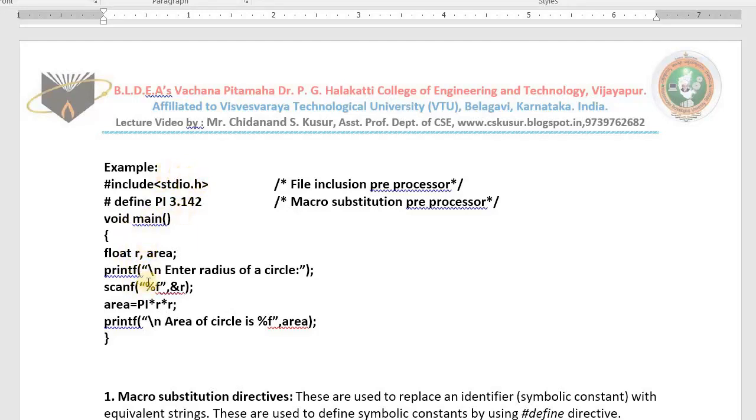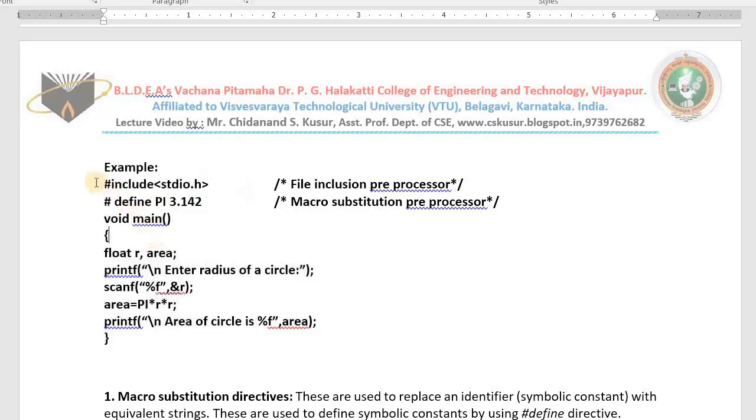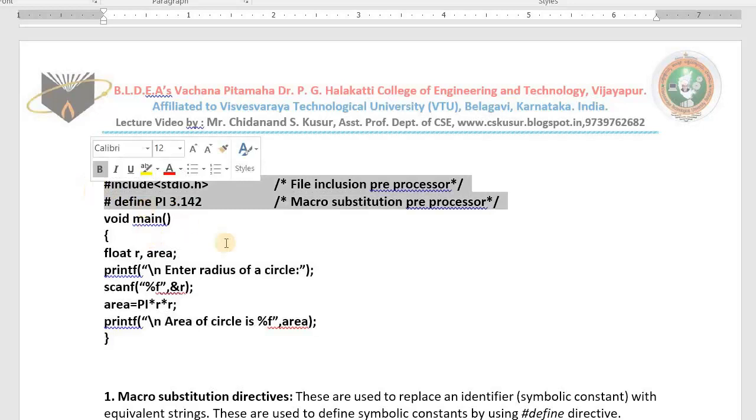Before the main program starts, the machine defines one symbolic constant as pi. Wherever you write pi, the machine substitutes 3.142. Afterwards the processing starts. This is what we call real processing. Whatever happens before main is called preprocess. These are preprocessors actually.